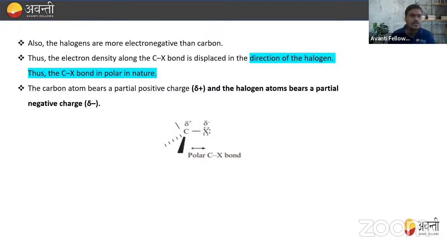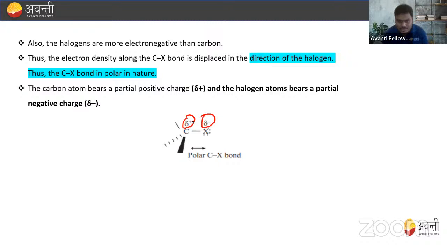Okay. Now also, halogens are more electronegative than the carbon atom. They always have a tendency to pull the electron from the carbon. So the electron density along the C-X bond is displaced in the direction of the halogen. Thus we can say that the C-X bond is polar in nature, right? How?